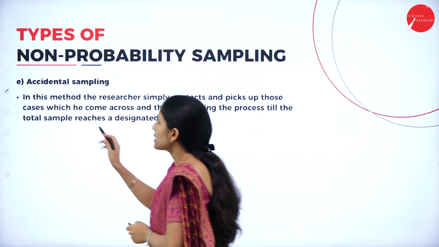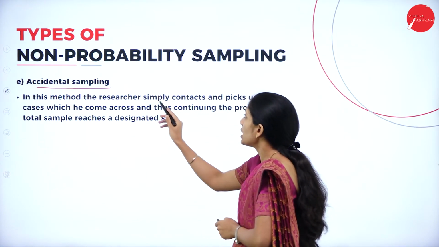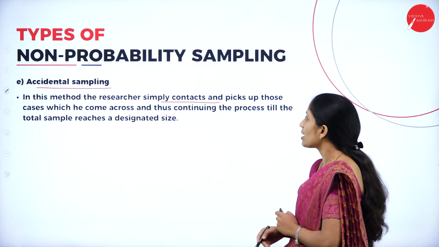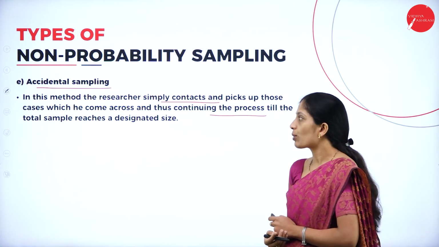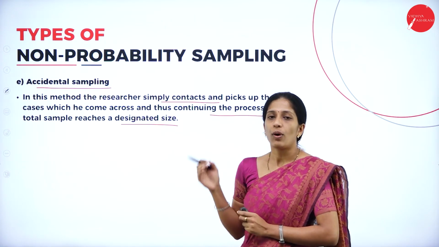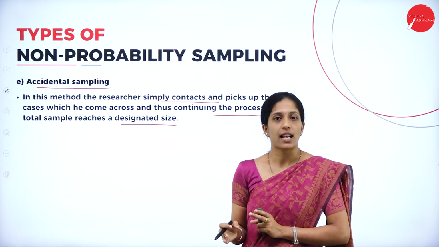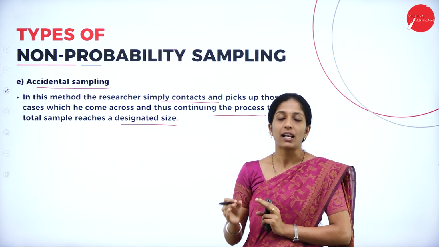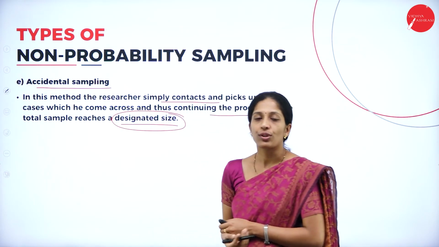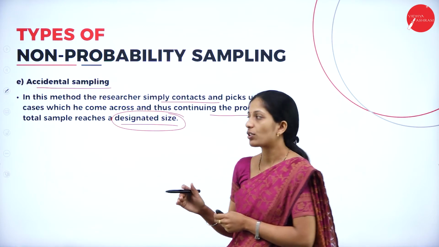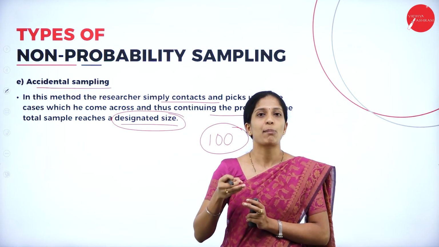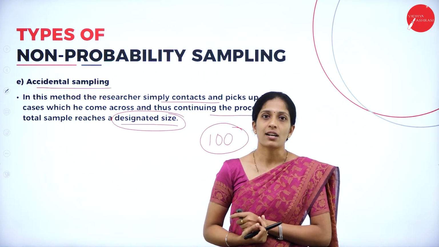Next one is accidental sampling. In this method, the researcher simply contacts and picks up those cases which he comes across, thus continuing the process till the total sample reaches the designated size. So, the researcher is not going to particularly select the sample; as and when he passes by, he will select the sample till he reaches the designated size. Suppose his size is 100, then till then whoever he gets, he will take them as a sample until he reaches the designated size.